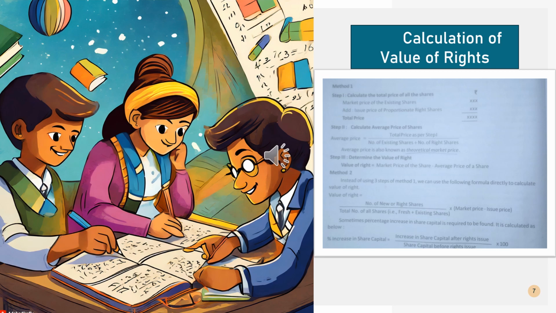But in the second method, we don't need to find out average price or theoretical market price. In a question, some questions may also ask you to calculate average price or theoretical market price. In that case, you can apply method number 1. Otherwise, if the question is just asking about the value of right, then you can use either method number 1 or method number 2.